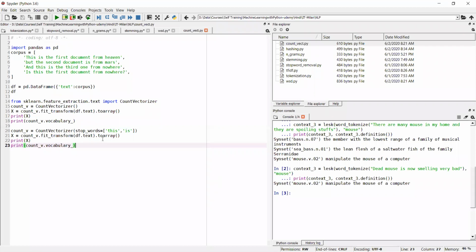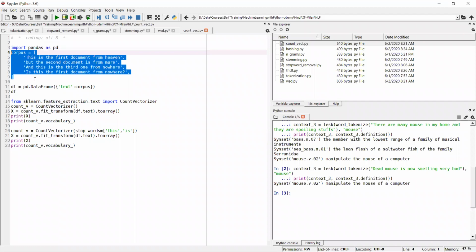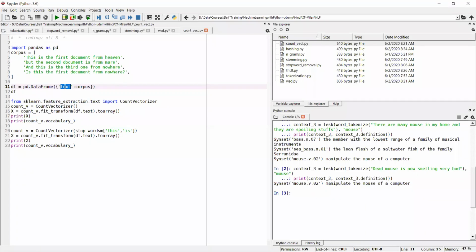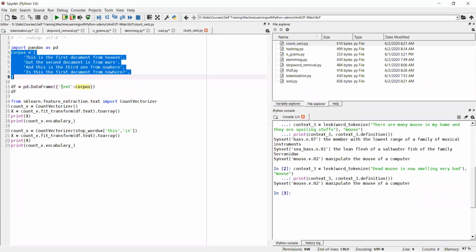Shall I proceed forward? Okay, so for CountVectorizer, I have already printed the whole code here. I will just explain line by line. First I am importing the library called pandas. Then I have a corpus of words, the same thing I showed you in the slide. Now I am creating a data frame, with a text key and its value, and I've assigned this corpus to this text.